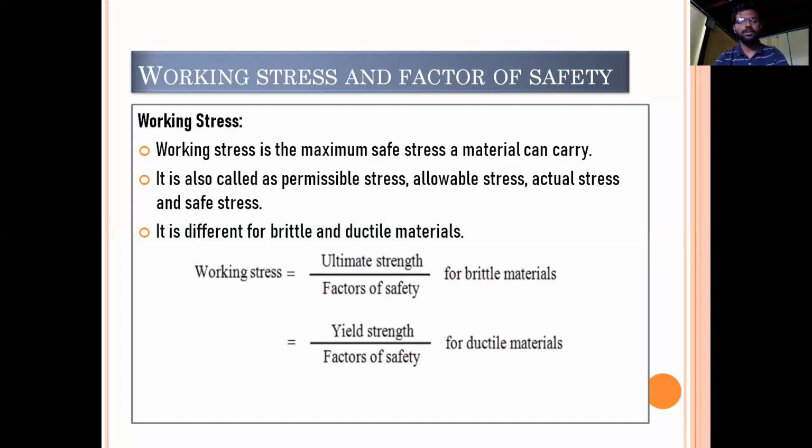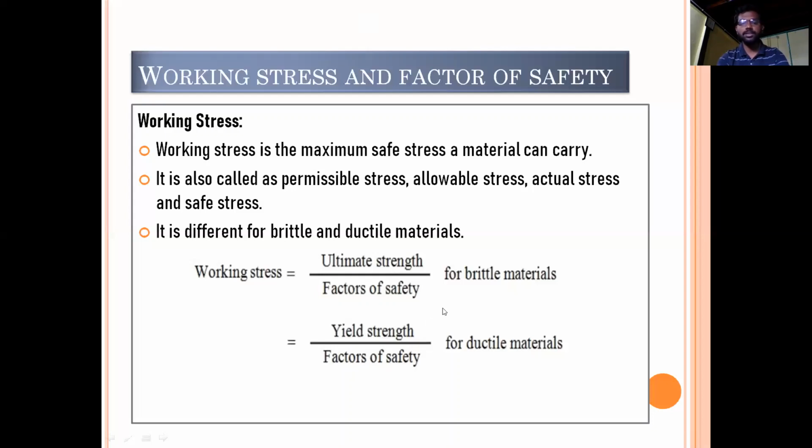This working stress is different for brittle materials and ductile materials. Working stress is calculated by the formula ultimate strength divided by factor of safety for brittle materials, and for ductile materials it is yield strength divided by factor of safety. There is a difference between ultimate strength and yield strength.